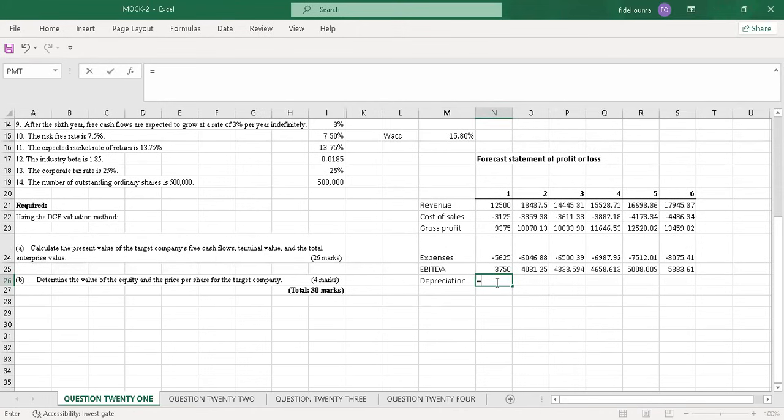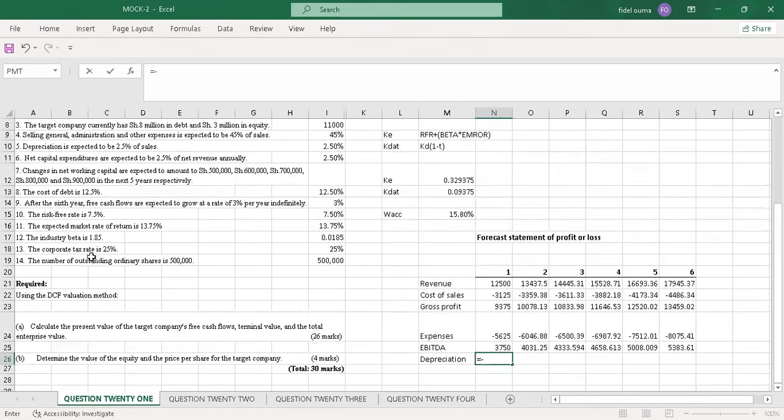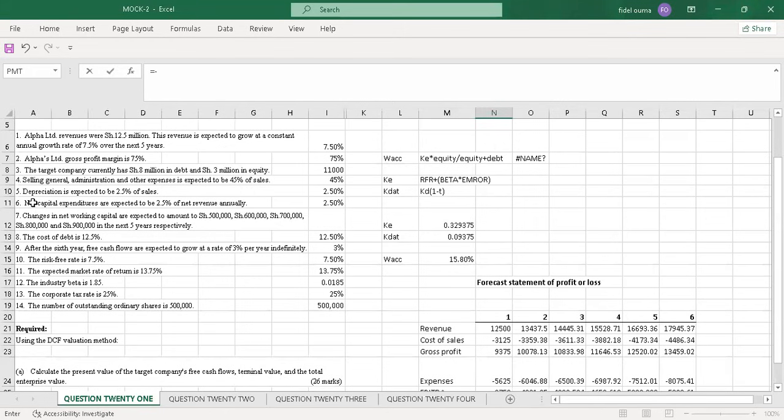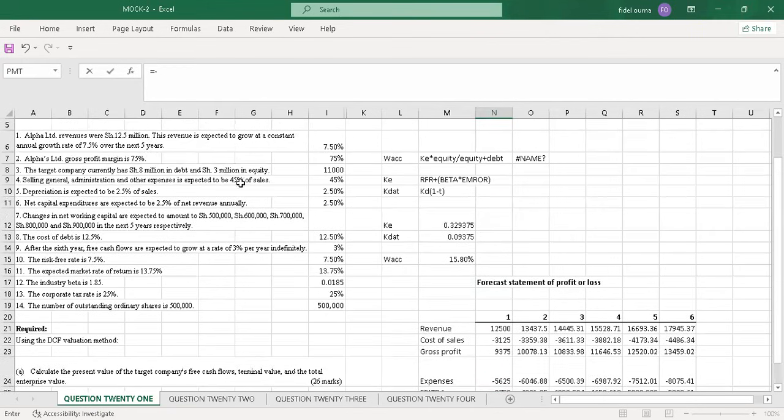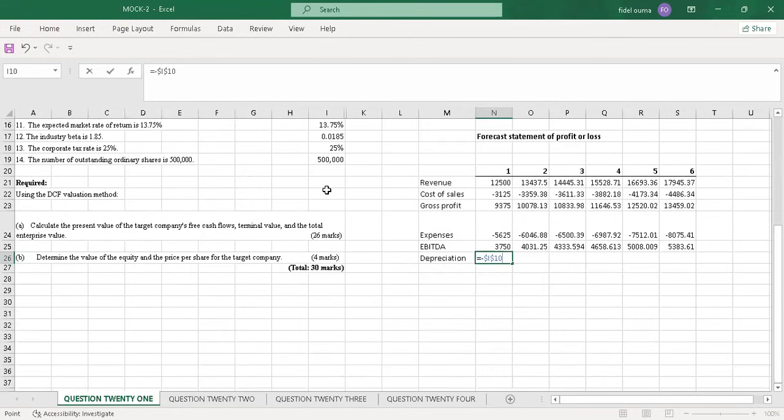For depreciation also, I'll have to get a negative figure. We are told in additional information number 5 that the depreciation is expected to be 2.5% of sales. So I'll pick the 2.5%, then I'll lock it completely. Then I'll multiply by the revenue, so that when I drag from year 1 to year 6, the values will change automatically. So there we have depreciation.